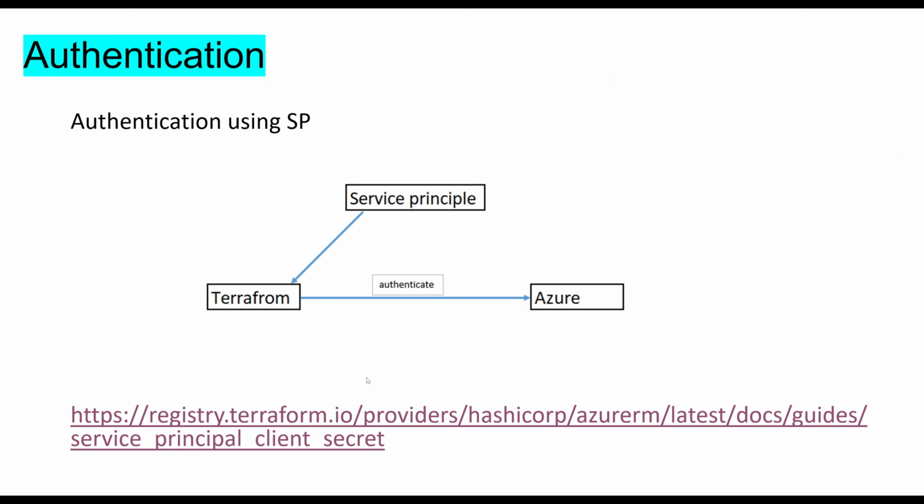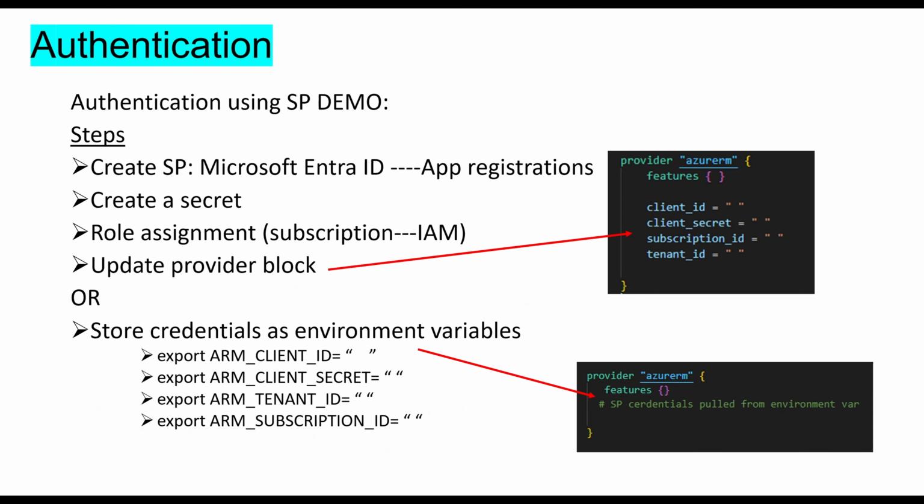Let's talk about authentication using Service Principal. Follow this link for the detail. A Service Principal is an application whose token can be used to authenticate and grant access to specific Azure resources from a user app, service, or automation tool like Terraform. Service Principal access can be restricted using Azure RBAC roles so that they can only access a specific set of resources. So we're going to do a demo for authentication using Service Principal.